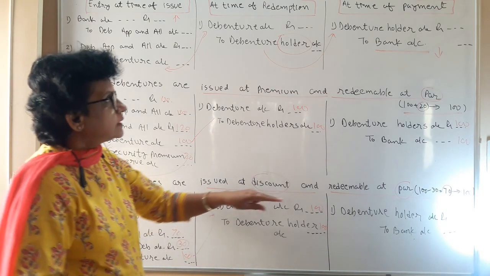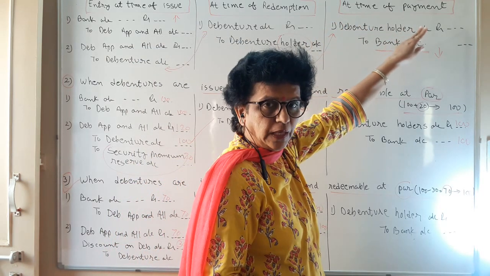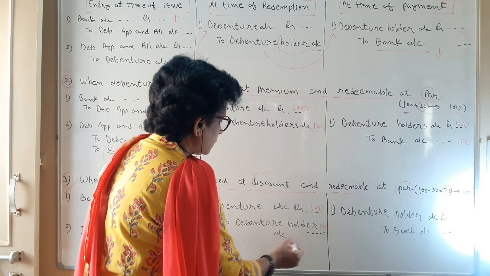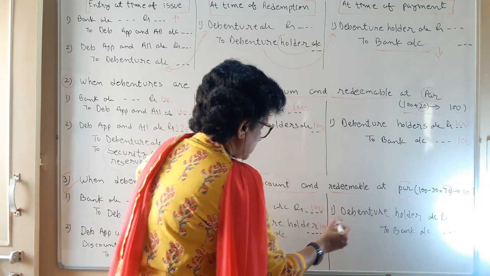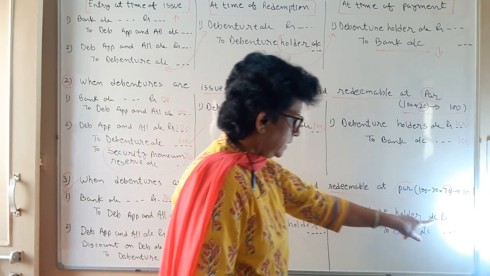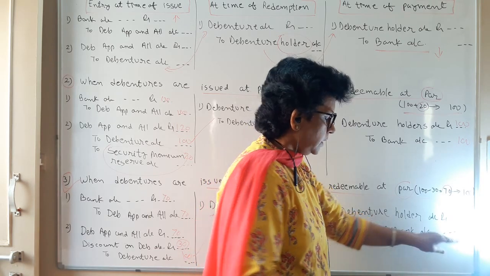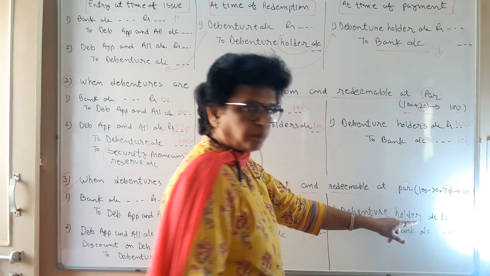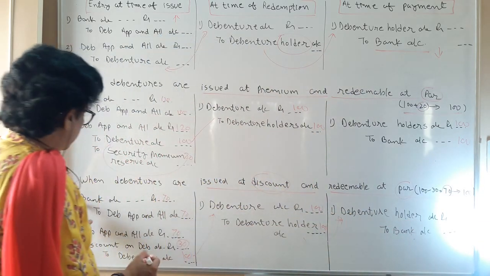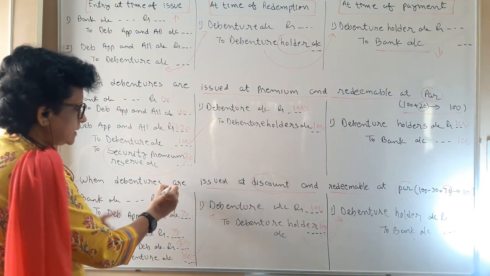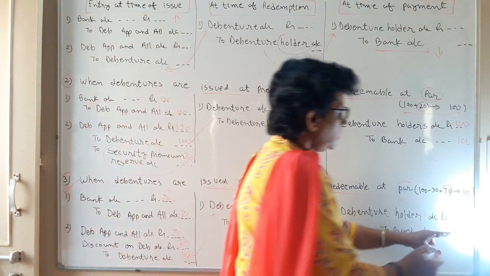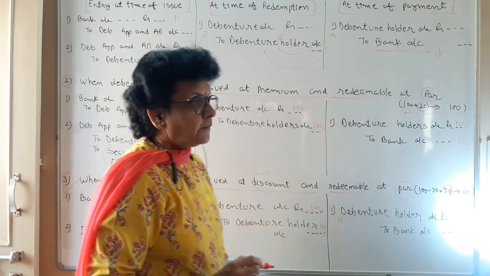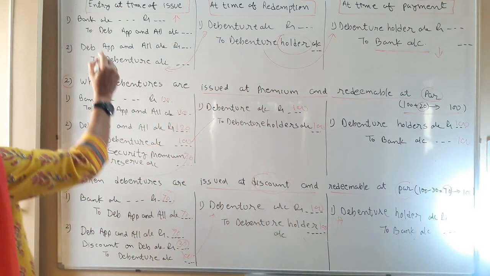And now last, at the time of payment, the debenture holder account is to be closed by debiting. Holder account debit to bank account credit. How much are you going to pay? 100, 100. Understood? You received only 70 from the bank, and here you are paying 100 rupees through the bank. So these are the three situations.